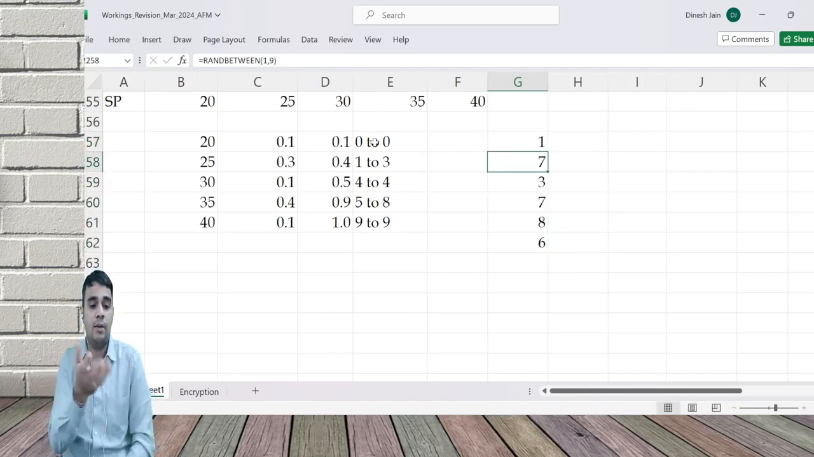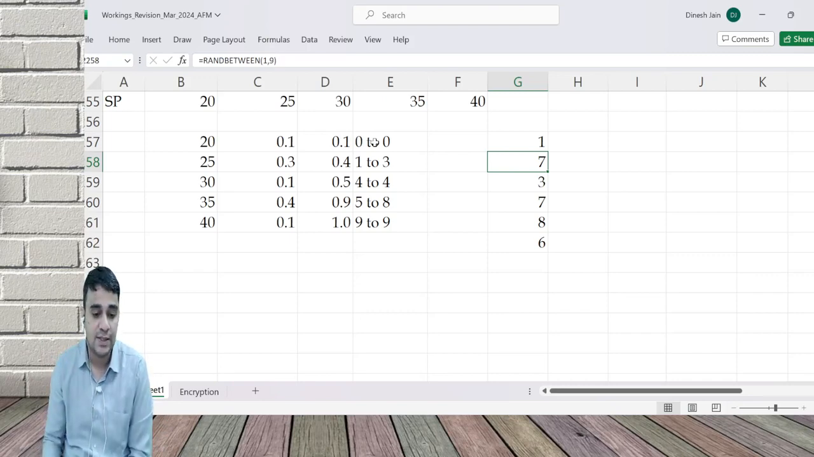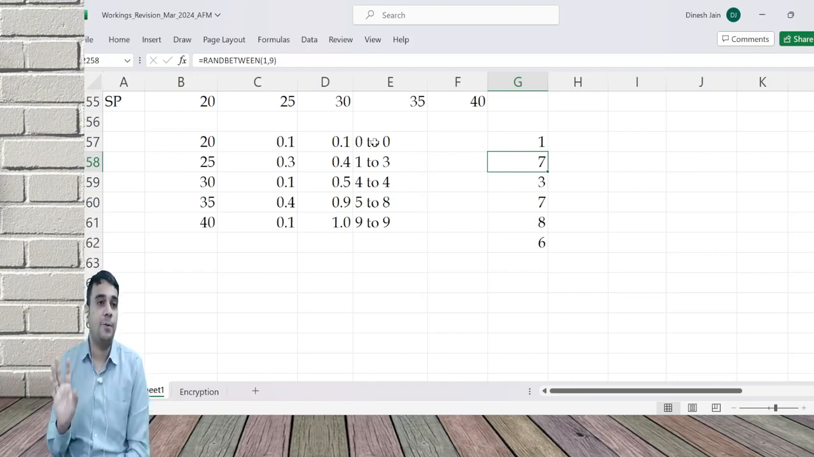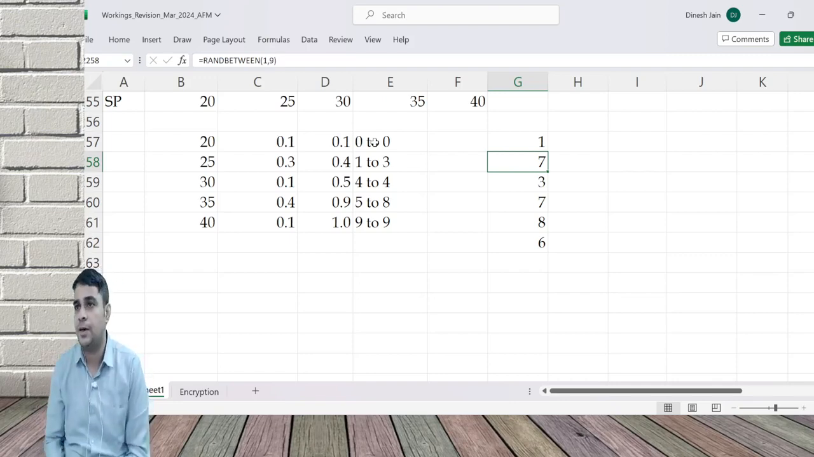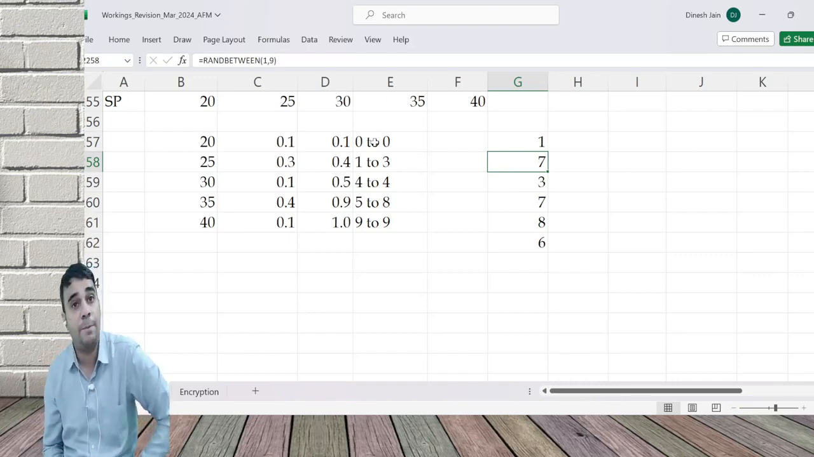You got 1, price is 20 rupees. You got 7, price is 35 rupees. You got 3, price is 25 rupees. You got 7, price is 35 rupees. You got 8, price is 35 rupees. You got 6, price is 35 rupees. Like this, you can keep running any number of experiments. Practically, we do thousands and thousands of experiments on each of the parameters which is going to change.